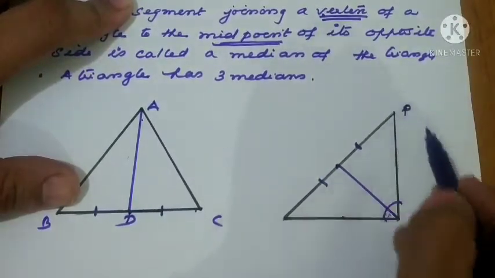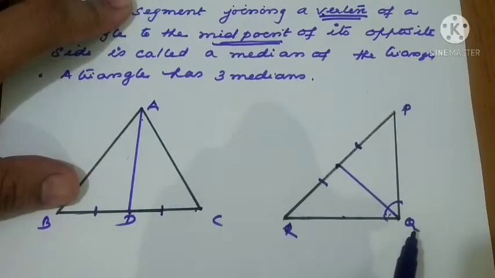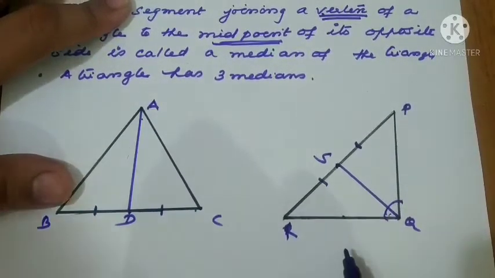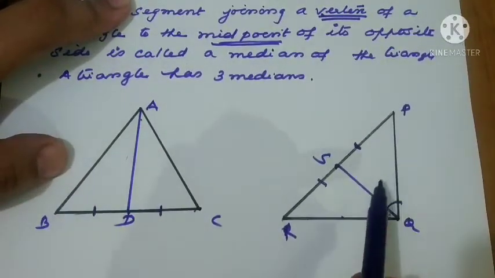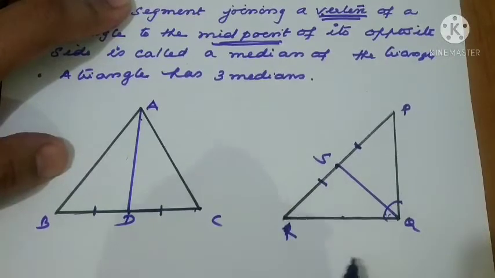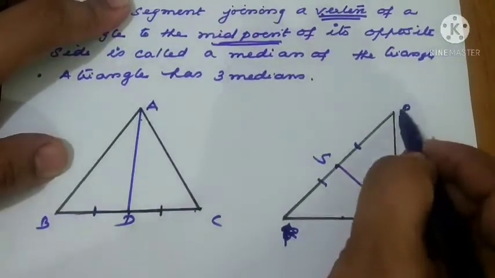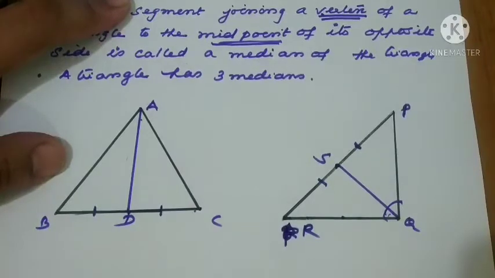In triangle PQR, if I take angle Q equal to 90 degrees, and QS is the line which divides PR in the equal ratio, then only it is called a midpoint.